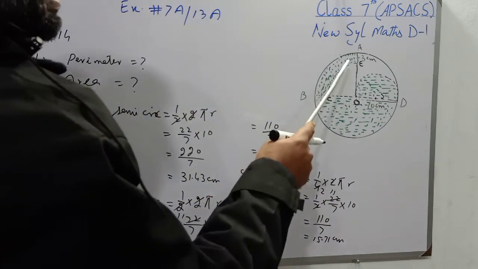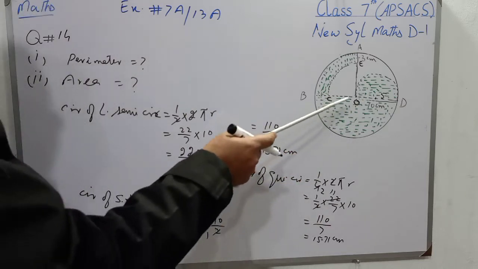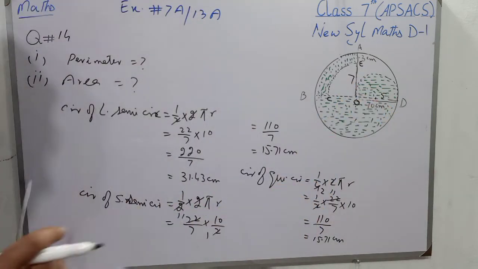Now students, I will find the circumference of this quarter circle whose radius will be 10 minus 3 and it will be 7.